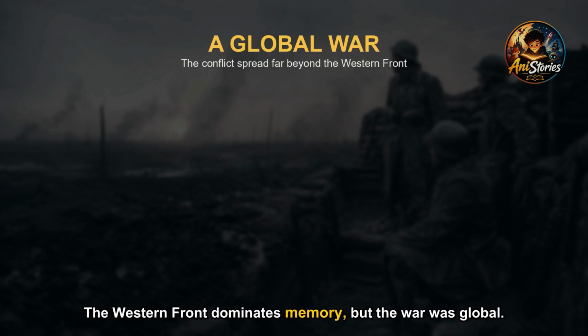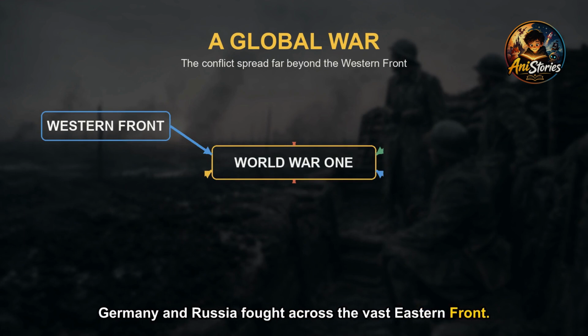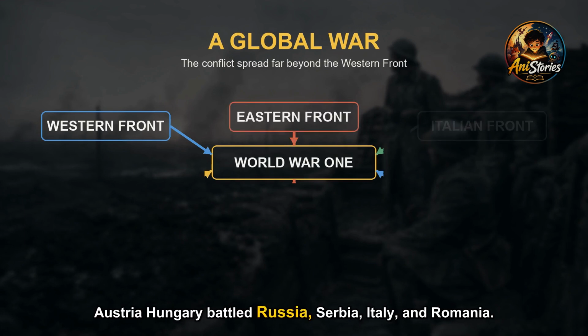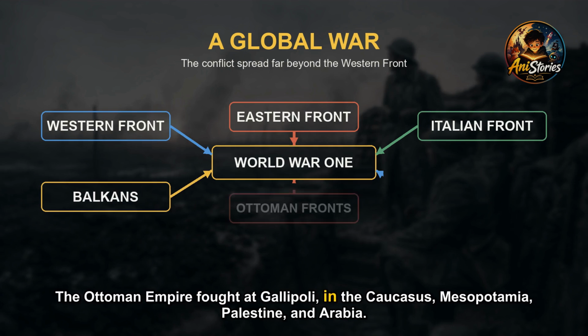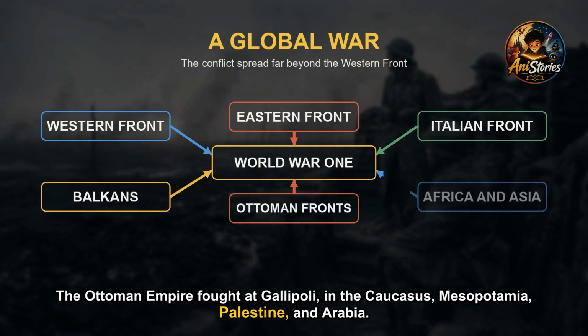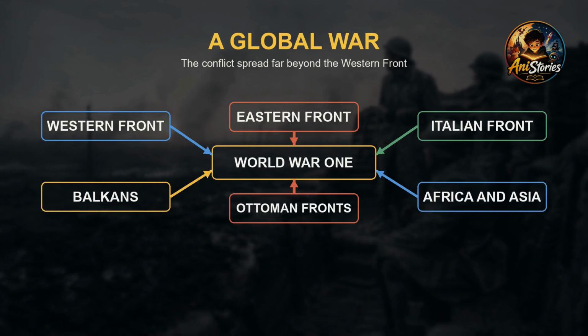The Western Front dominates memory, but the war was global. Germany and Russia fought across the vast Eastern Front. Austria-Hungary battled Russia, Serbia, Italy, and Romania. The Ottoman Empire fought at Gallipoli, in the Caucasus, Mesopotamia, Palestine, and Arabia. Fighting also reached Africa, Asia, and the oceans.